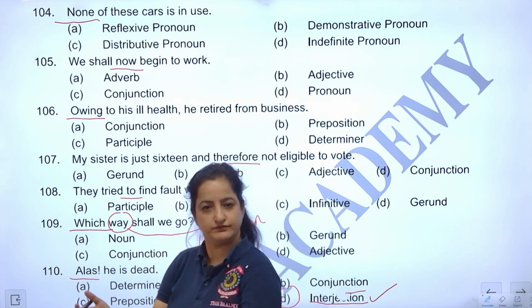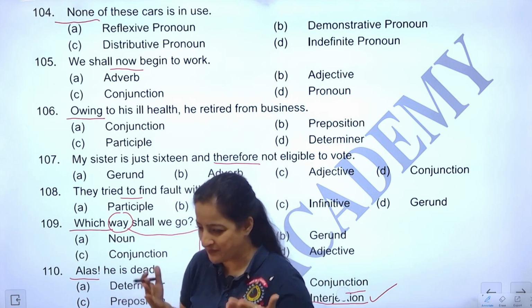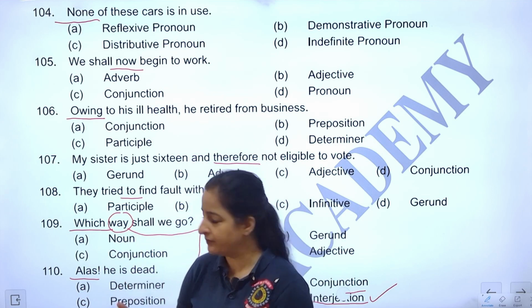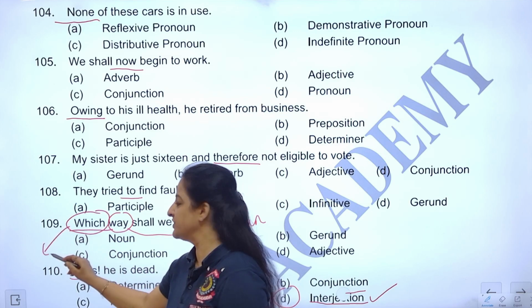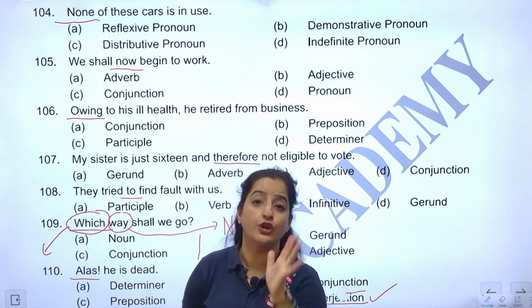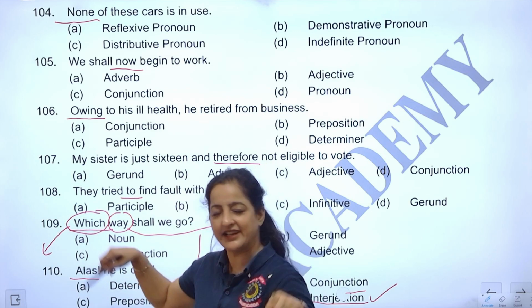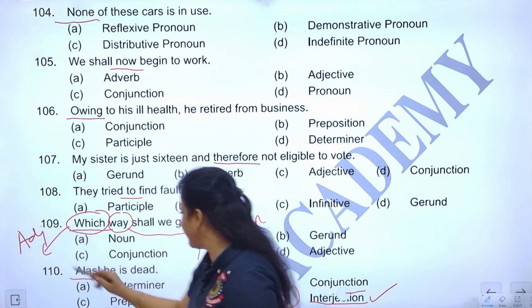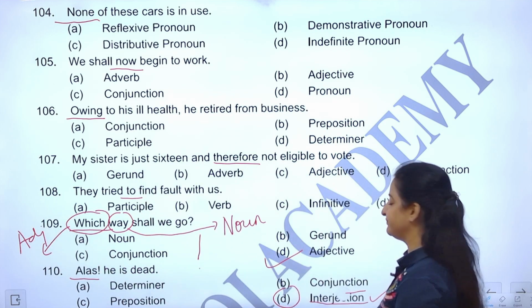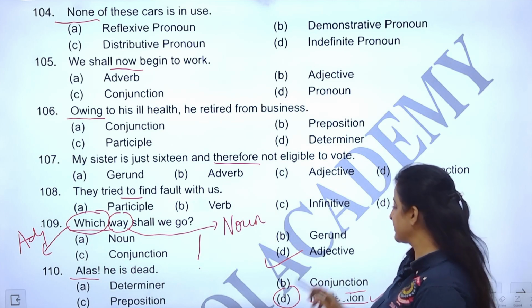Rasta. Road, path, way is a noun. And whichever word describes a noun, what do you think it is? We just did in that Ivan cap image. Adjectives qualify nouns. So do we have an adjective option? Yes, we have. It's an adjective.